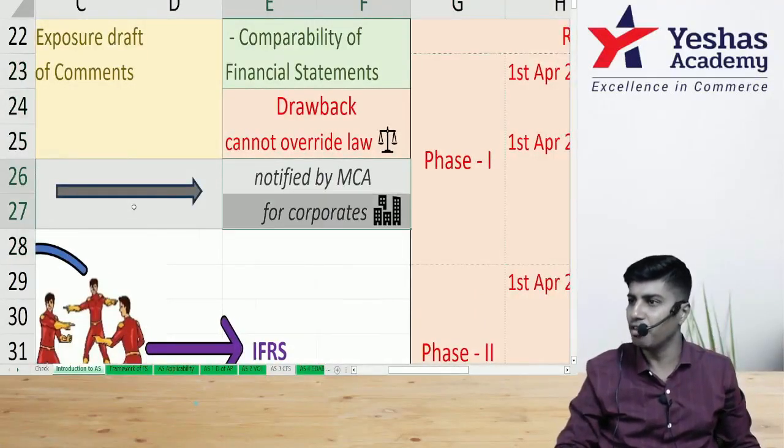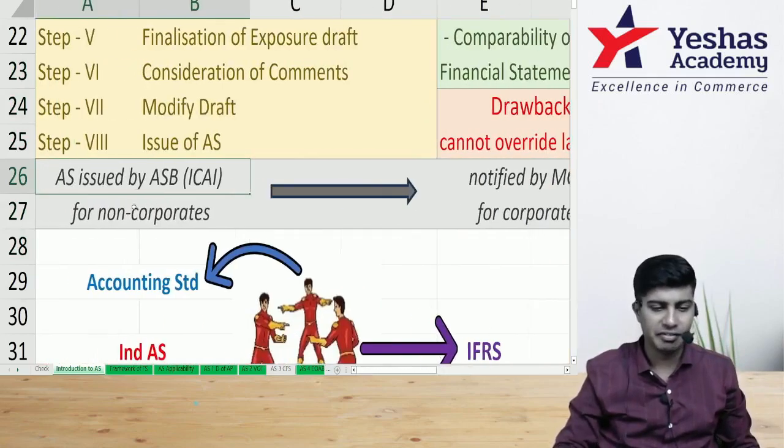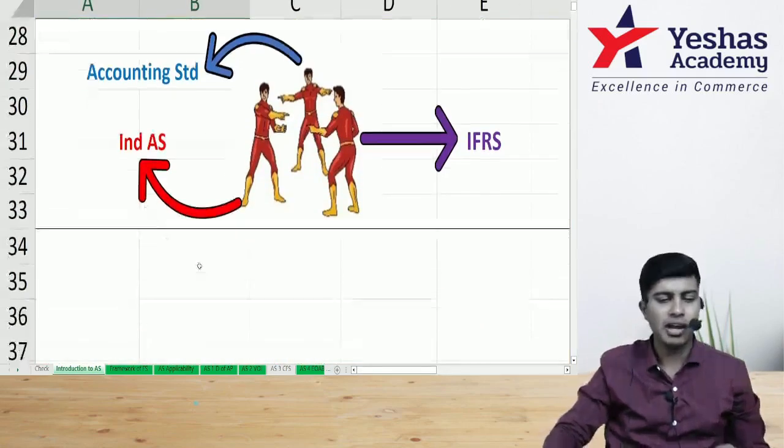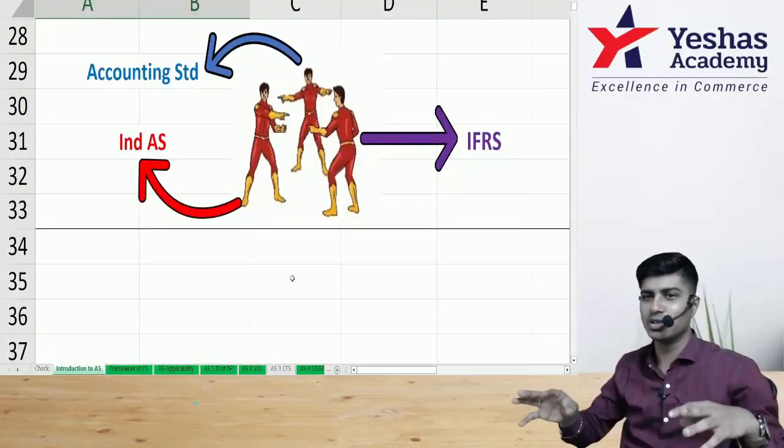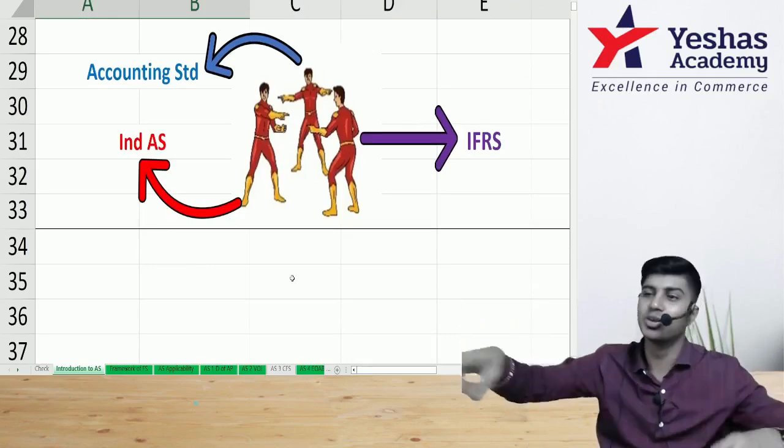MCA, Ministry of Corporate. That's it. One funny meme to close the topic. Accounting standards, Ind AS and IFRS. Looks like that Spider-Man meme. Like you look the same.